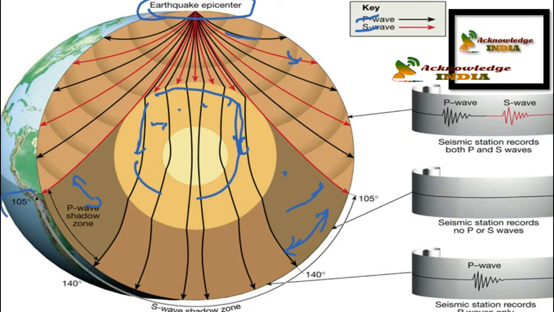From 105 degrees to 140 degrees from the epicenter, this region is called P wave shadow zone. If you look at beyond 105 degrees here, this entire region is called S wave shadow zone. In NCERT's book, this topic is the toughest one regarding earthquake, because most of the people are confused with the P wave shadow zone and S wave shadow zone.